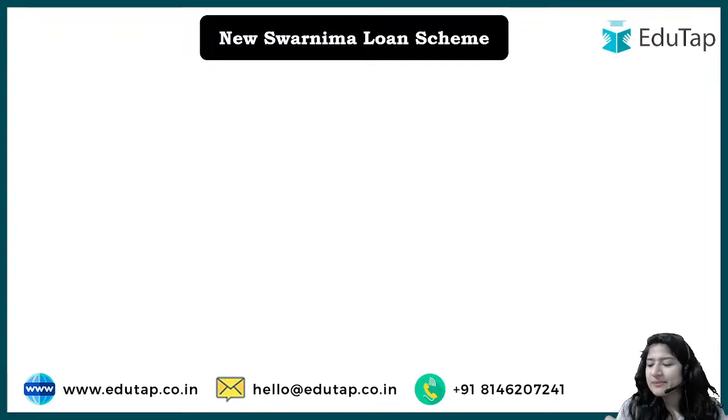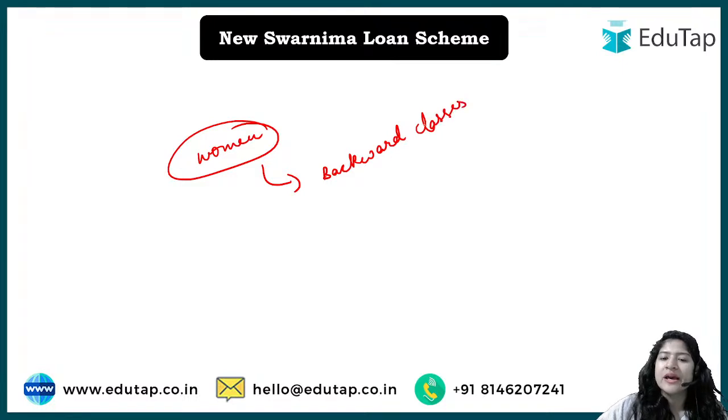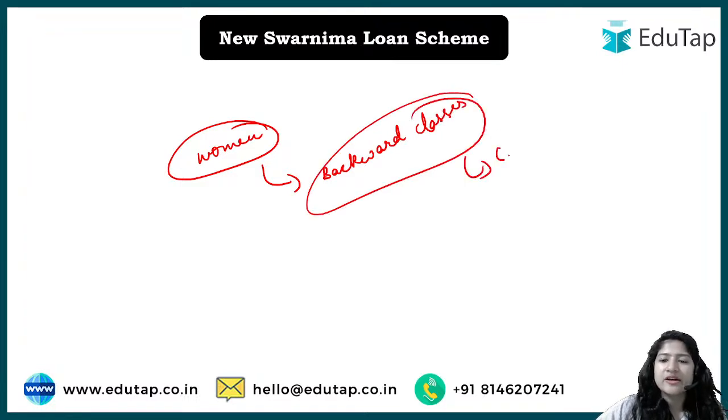Now let's talk about what this scheme is all about. It is a very simple scheme. It has been launched for women, and not for all women, but for those who belong to the backward classes. Who will define these backward classes? From time to time, the central government and the state governments keep publishing data on which they decide that people belonging to particular surnames or castes will come under the backward classes.